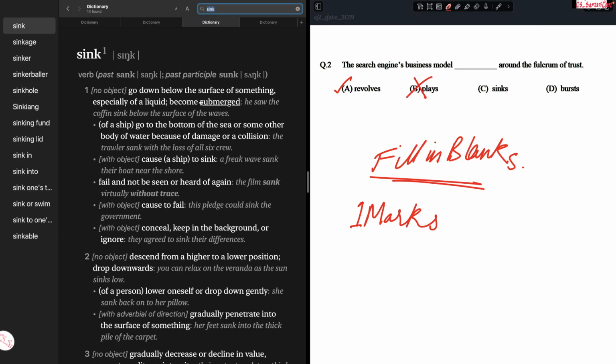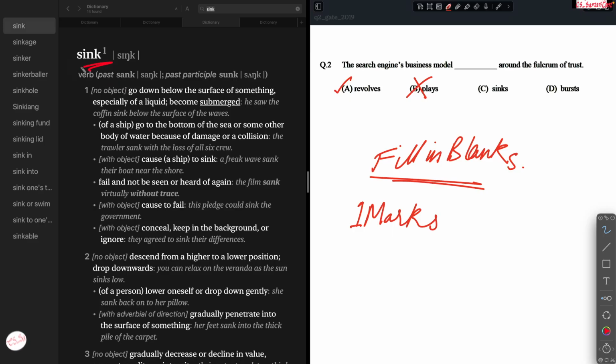Fine. Now the word sink. What does sink mean? Go down below the surface of something, especially of a liquid, become submerged. Also, fail and not be seen or heard again. Now this meaning is directly opposed over here. When we are talking about the search engine's business model, we are analyzing how the business is operating.